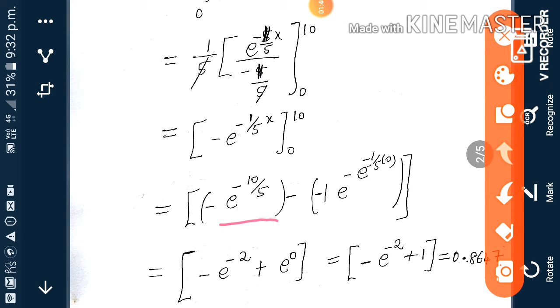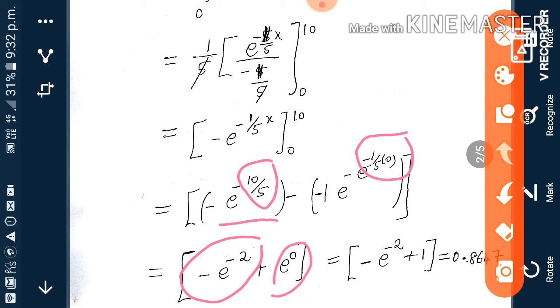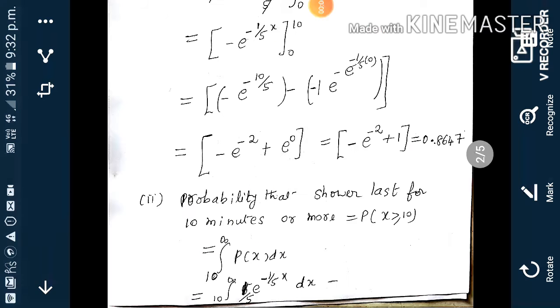So we get minus e^(-10/5), minus of minus e^0. So we get minus e^(-2) plus 1, that is 0.8647, the answer for the question.